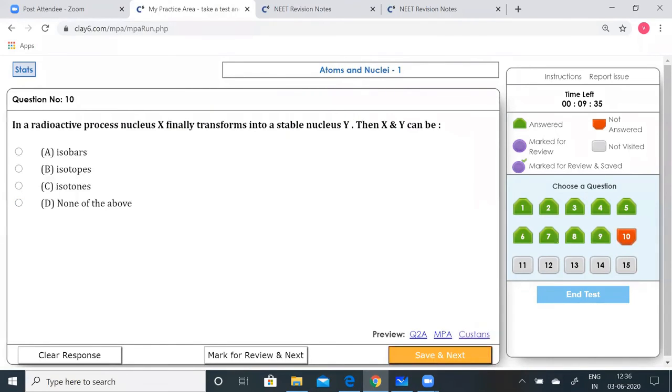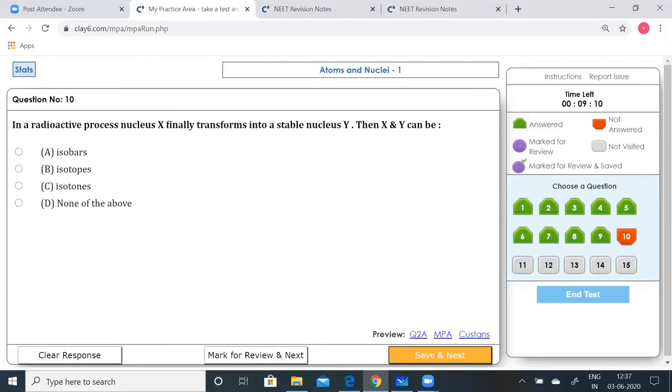Save that. The next question is: in a radioactive process, nucleus X finally transforms into a stable nucleus Y. Then X and Y can be isobars, isotopes, isotones, or none of the above. This is somewhat of a conceptual question, you can say.